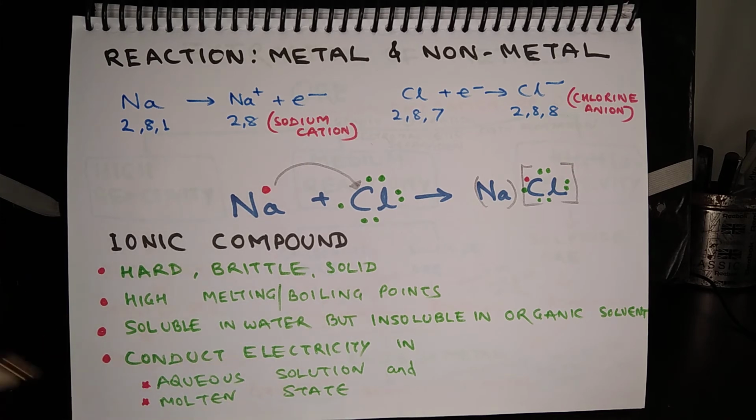Some of the properties of ionic compounds are: hard, brittle and solid at room temperature. Ionic compounds have very high melting and boiling points. Ionic compounds are soluble in water but insoluble in organic solvents. An ionic compound conducts electricity in aqueous solution and in the molten state.